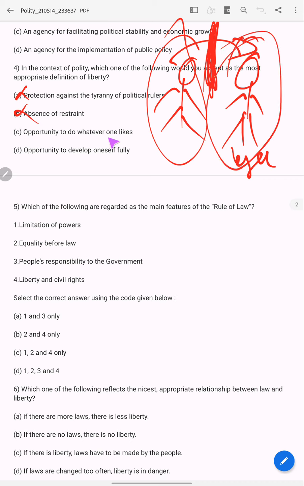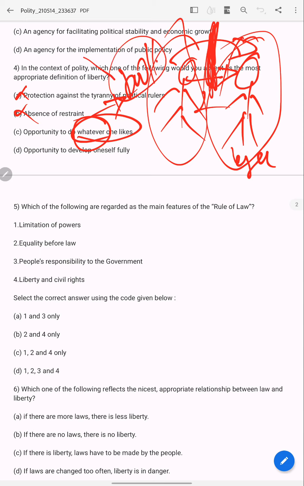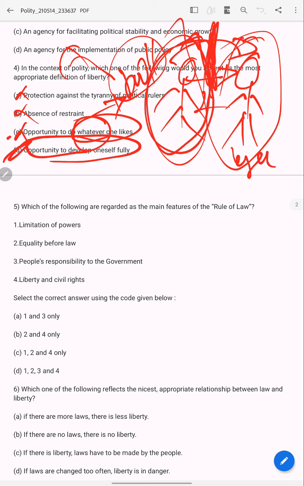Opportunity to do whatever one likes. This is also wrong. This guy cannot go and murder him, right? So this is wrong. And opportunity to develop oneself fully. Yes, this is true. He can develop himself. This is true.